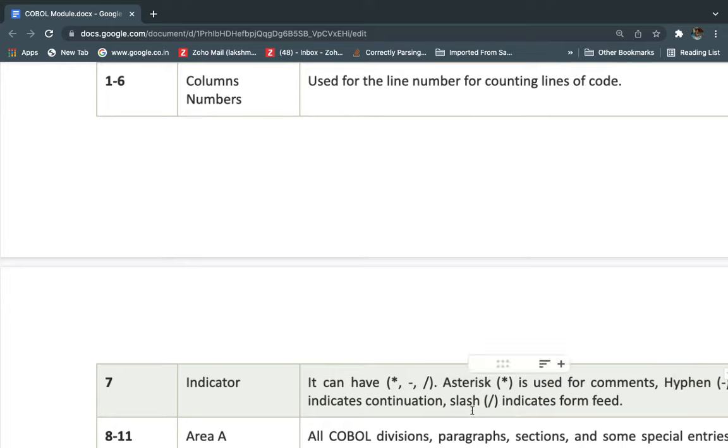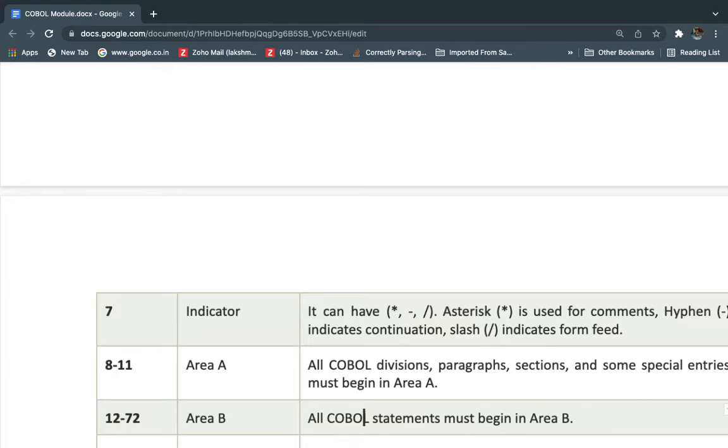And the forward slash indicates a page feed.